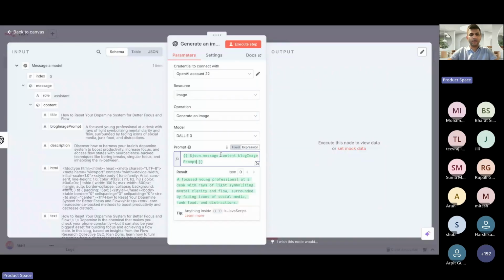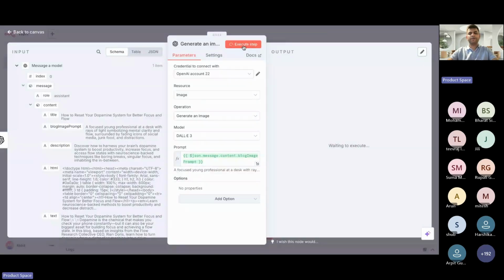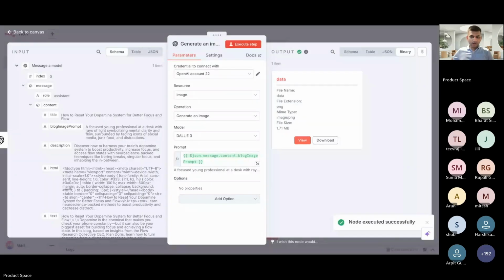I dragged and dropped it, and then clicked on execute step. Got it. Okay, I've got the image.